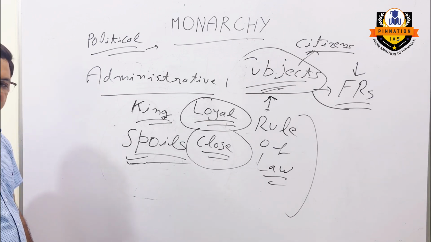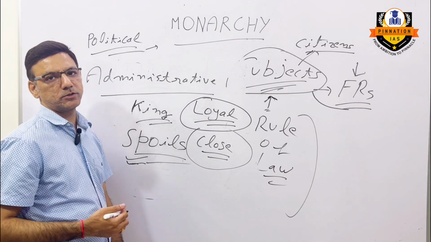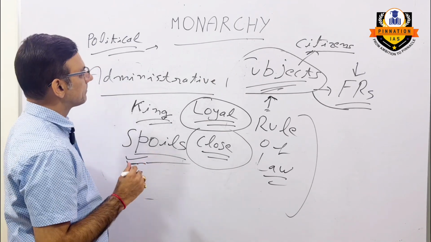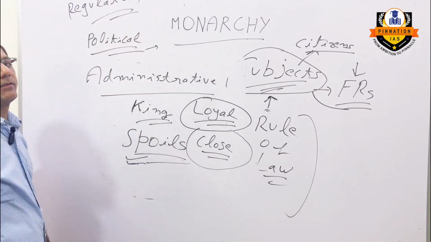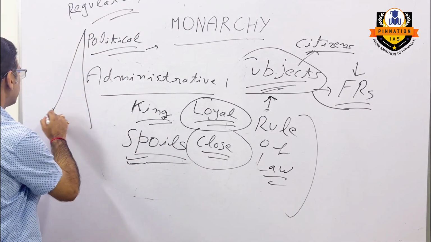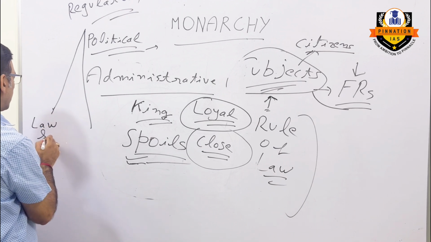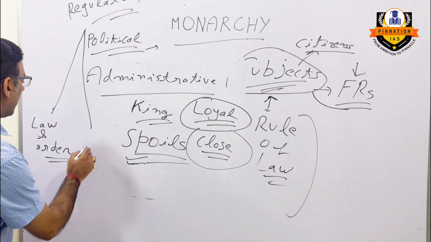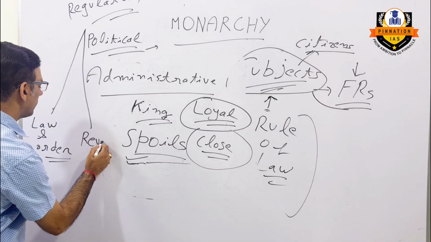Now, in such a scenario, what are the functions performed by the king? The king performs only regulatory functions. Which are these? It is divided into two parts. One thing is maintenance of law and order and the other thing is generation of revenue.